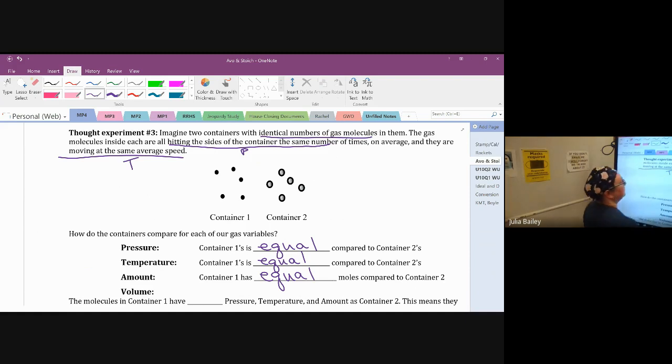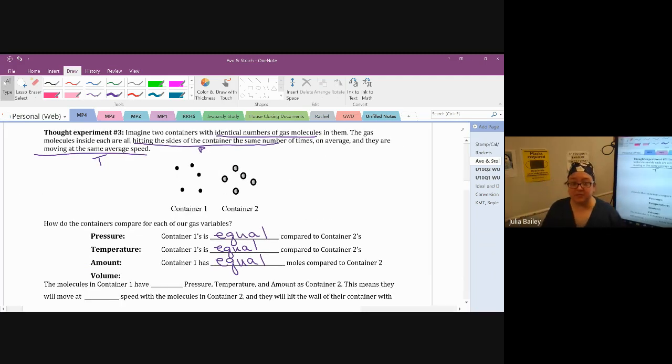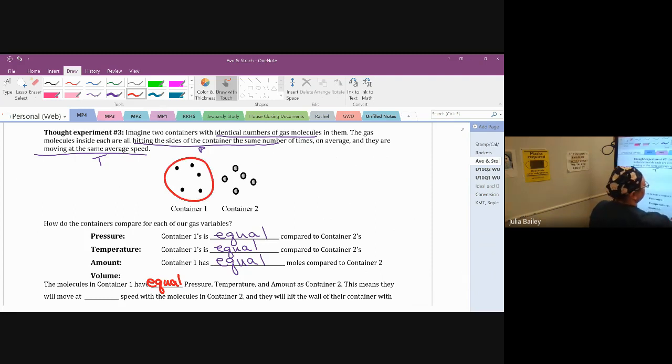So what do we know about the volume? If we know that they're hitting the sides of the container at equal rates, and they're moving at equal rates, and there's the same number of pieces inside each container, that tells us that with equal pressure and temperature and amount in container 1 and in container 2, that tells me that my 2 containers need to be equal size.